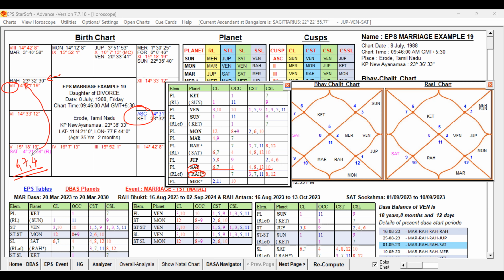So Saturn, the seventh lord itself, is weak for the seventh house matters, and it is aspecting the seventh house, where the occupant is Rahu. Rahu is representing Saturn. Rahu is favoring 7, 3, 7, 11. It is the Kama Trikon, it is connecting, but that is an 8 and 12 significator. It indicates that the seventh lord is strongly weak.